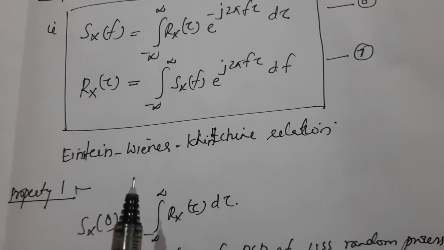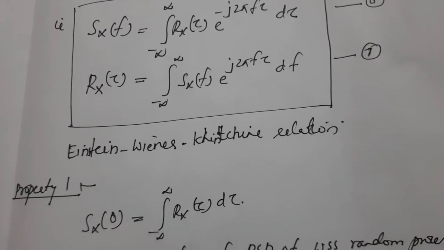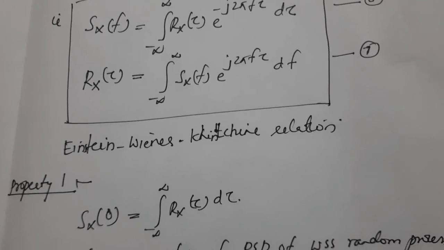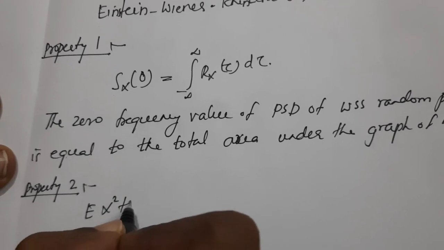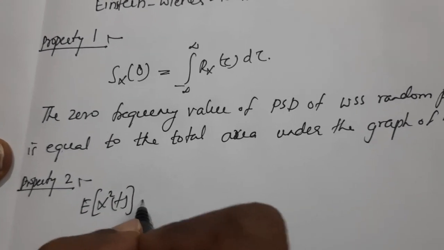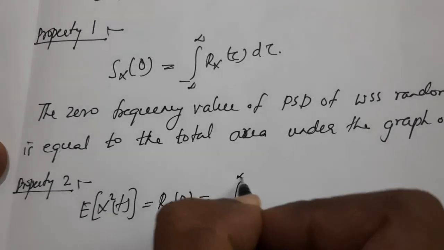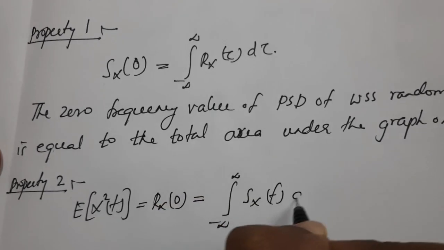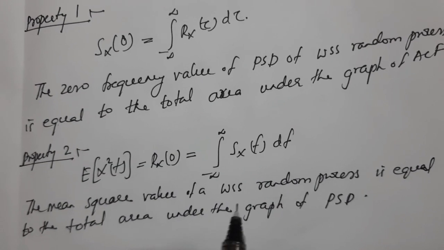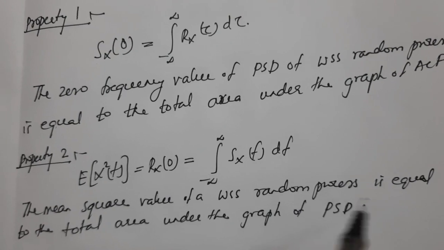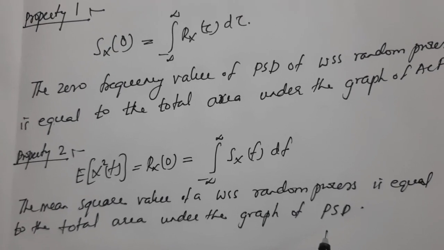That is, the mean square value of a wide-sense stationary random process is equal to the total area under the graph of the power spectral density function. That is, the expectation of x square t equals Rx(0), which equals the integral from minus infinity to plus infinity of Sx(f) df.